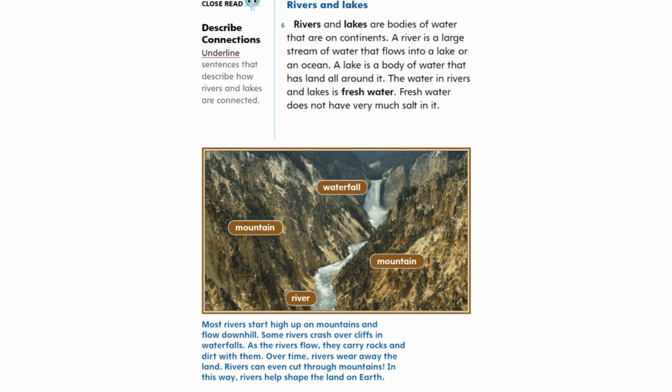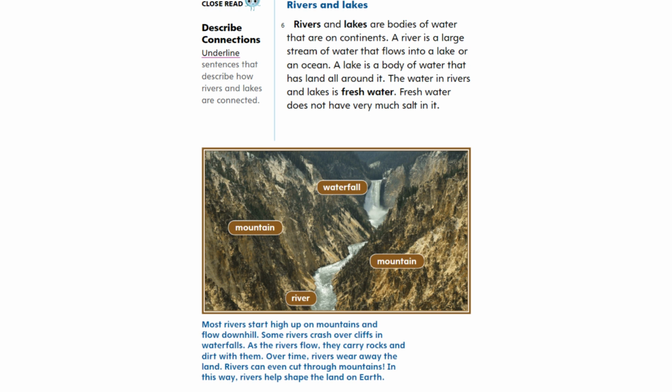Close read. Describe connections. Underline sentences that describe how rivers and lakes are connected. Rivers and lakes. Rivers and lakes are bodies of water that are on continents. A river is a large stream of water that flows into a lake or an ocean. A lake is a body of water that has land all around it. The water in rivers and lakes is fresh water. Fresh water does not have very much salt in it.